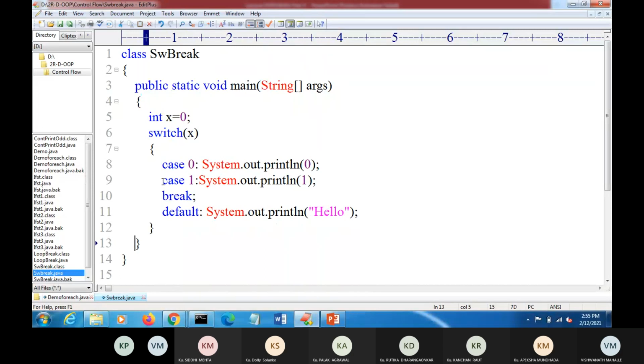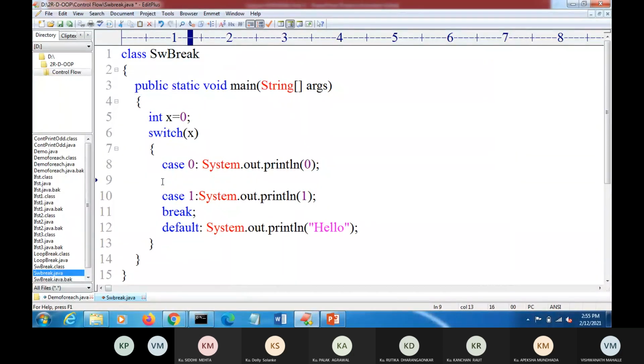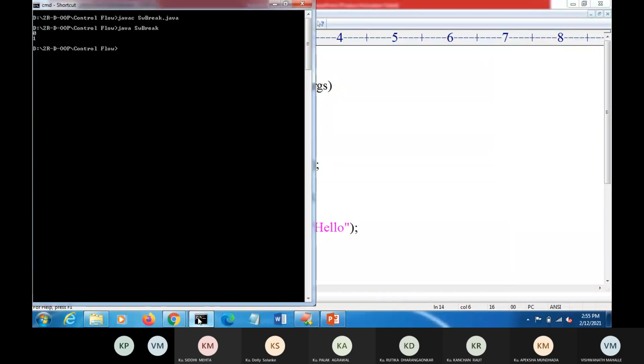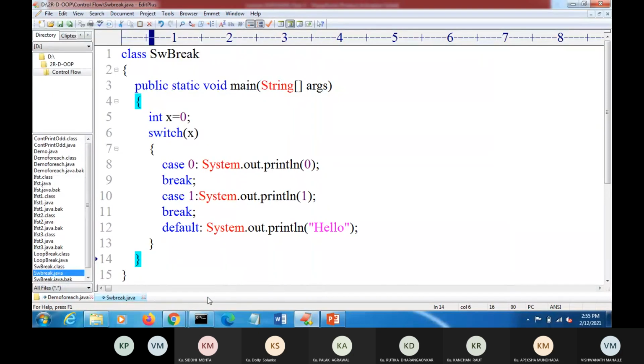Suppose we write the break again here. Now x is 0, this case matches, so it will execute this statement and display the print, and then the break statement is encountered, so control goes out of this switch case. So you can see only 0 will be the answer. That is 0. So I think you understand the use of this break statement.